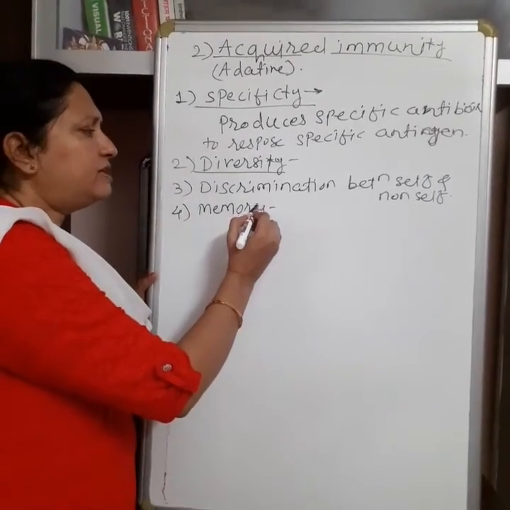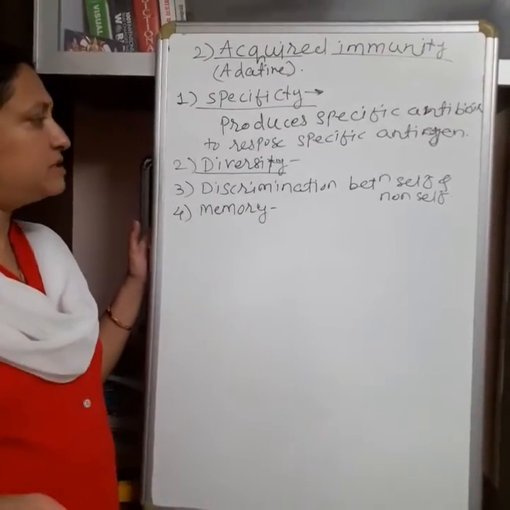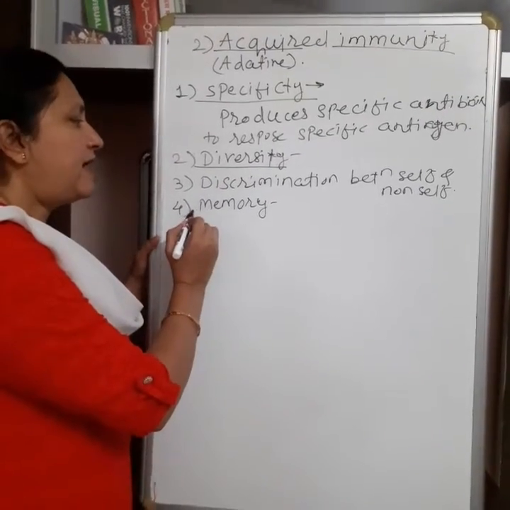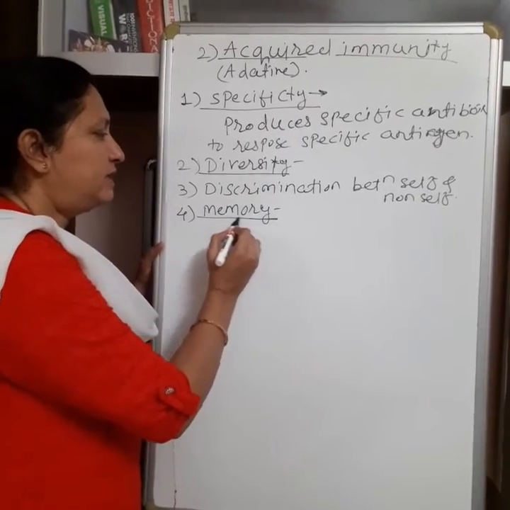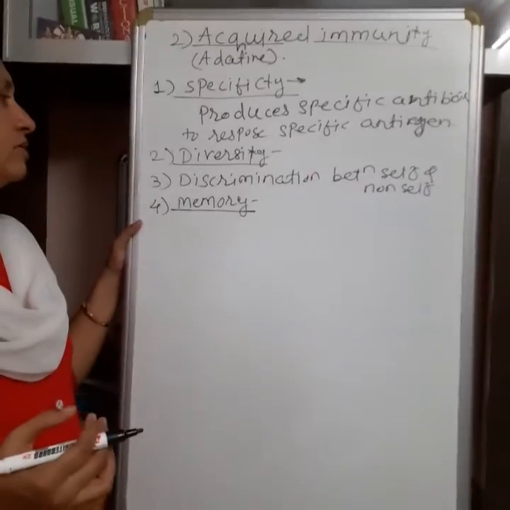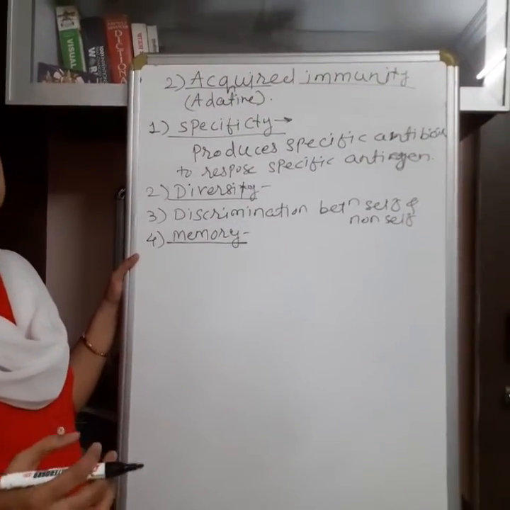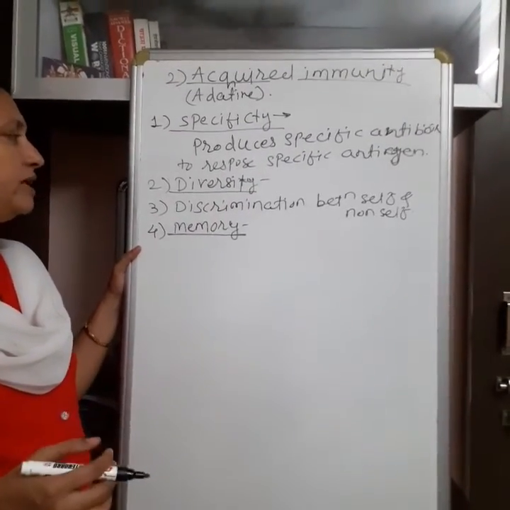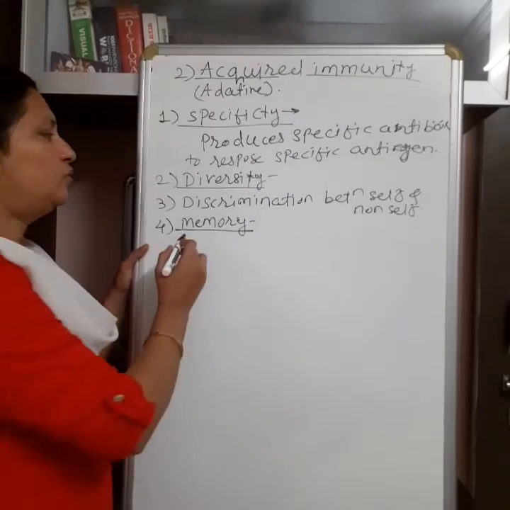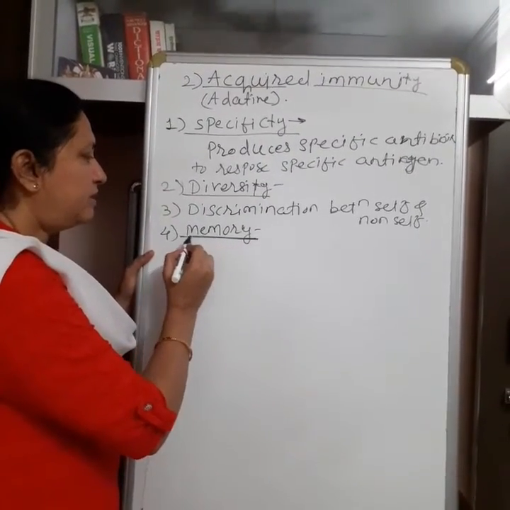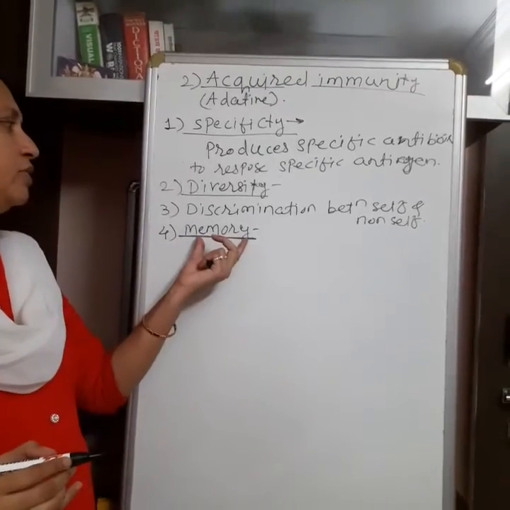Then when this same virus comes in the body next time or in future, at that time the body's immune system immediately gives response to this measles virus, and this second response is very strong, so it protects the body immediately due to the memory, because the body's immune system remembers.